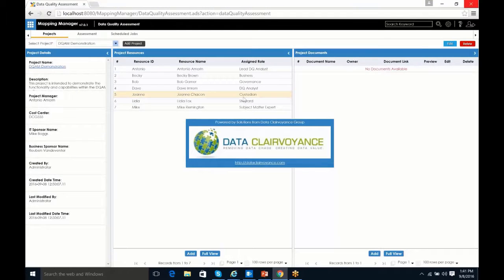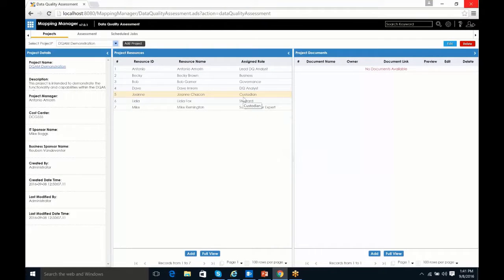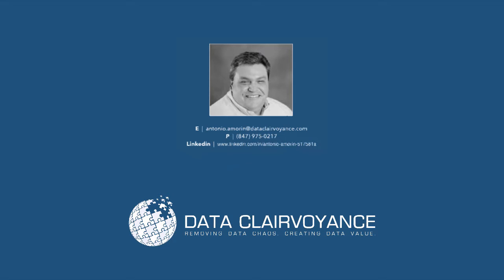That's our configuration. And again, I really hope you enjoyed what you saw in this demonstration. We're really proud of the DQAM. It brings a lot of value to our clients and our customers, provides a standardized process for everybody to follow, and delivers a data quality assessment that you can reuse over and over again, as well as identifying the requirements for your rules.